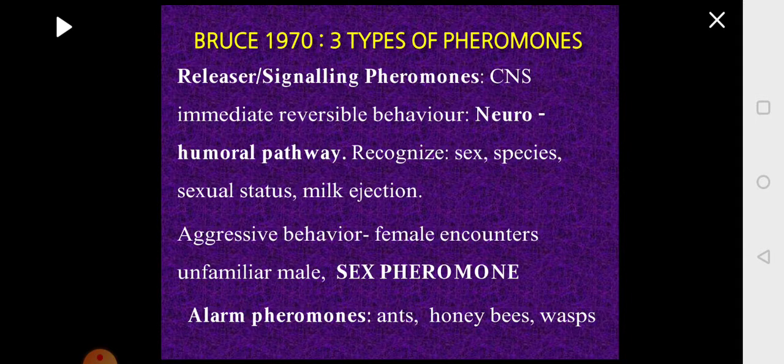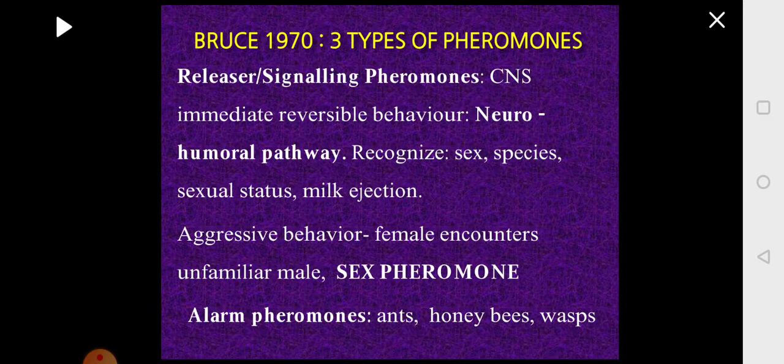All of you know that if you try to disturb a honeybee colony, then one of them will come and sting you, and when they sting, they release alarm pheromone. This alarm pheromone will be picked up by other members of the colony, and they all try to attack you. How did they get the information that there is a threat to the colony?